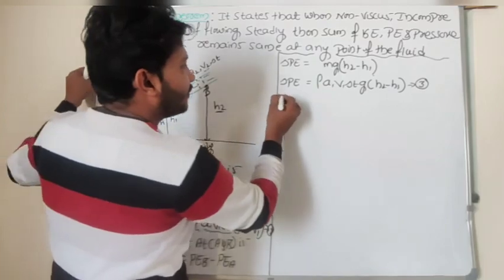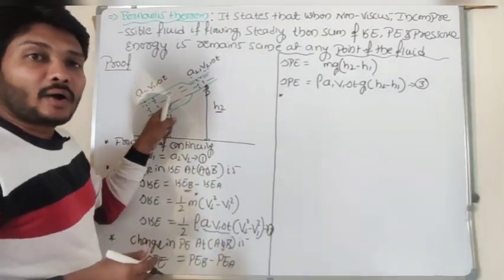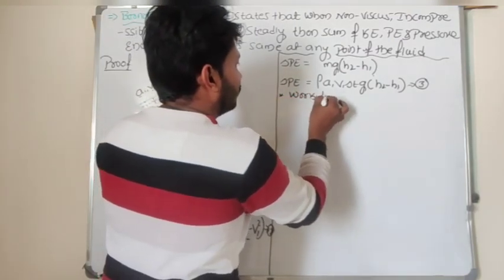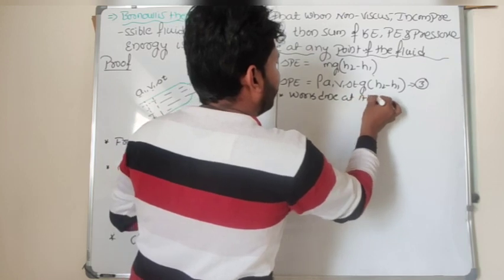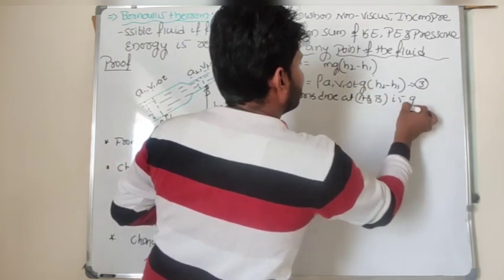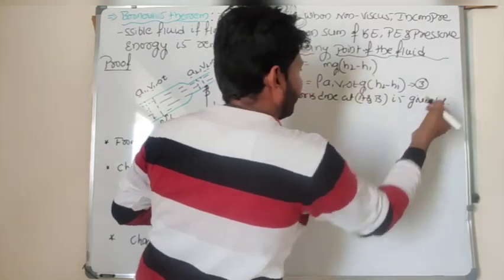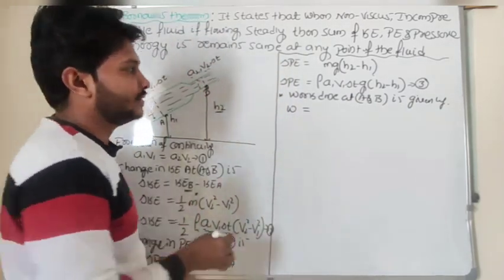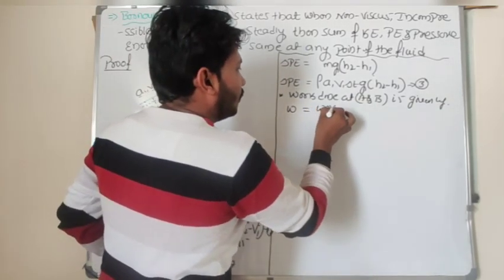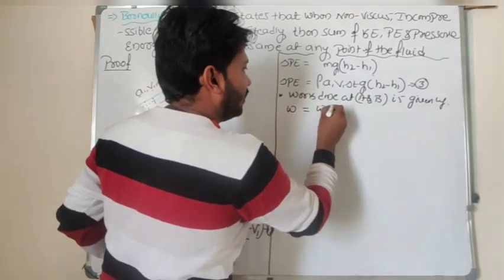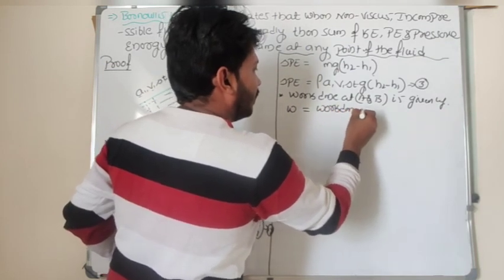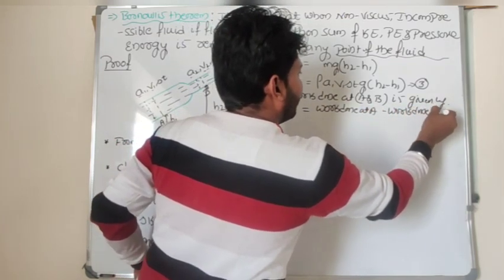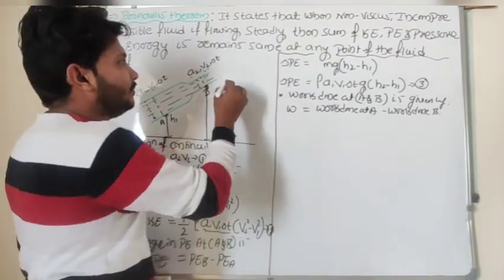Now I will take the work done at point A and work done at point B. The work done at A and B is the work done at A minus the work done at B. Work done is force into displacement.